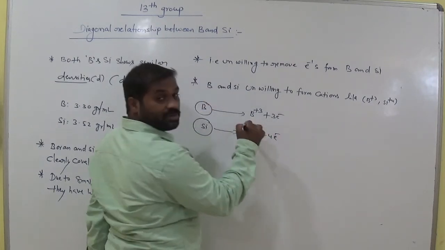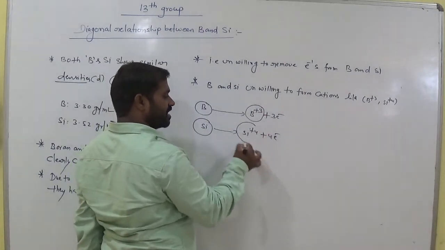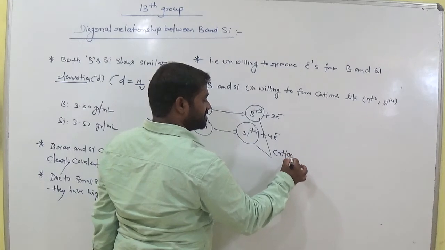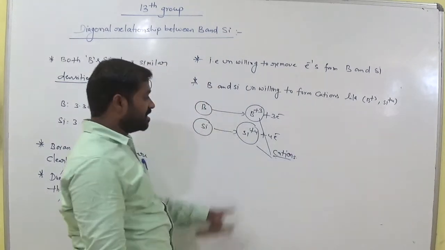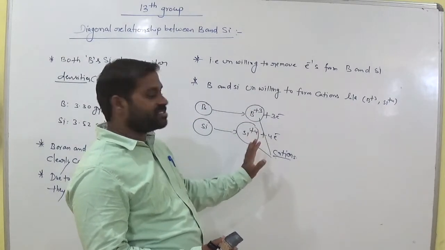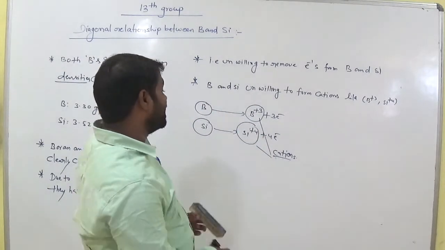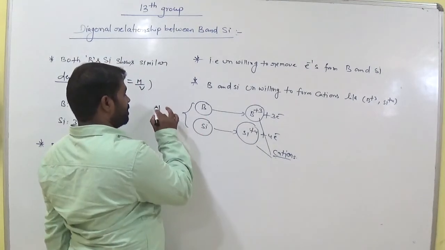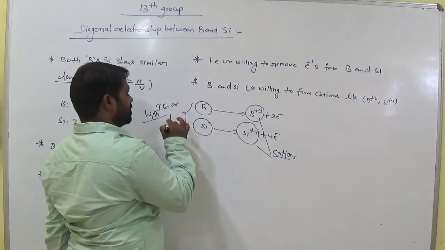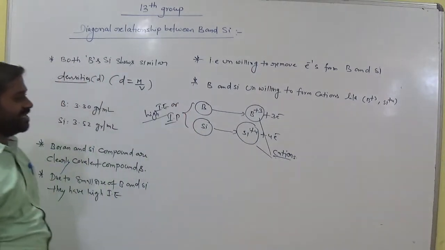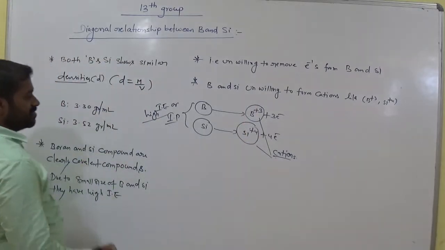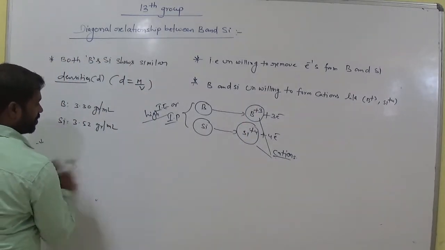Why are these unable to lose electrons? These positive charges are called cations, am I right? Cations means the species which possess positive charge. But here it is difficult to form these types of cations because of high ionization energy. These two have high ionization energy or ionization potential. So they are less willing to form these cations readily.